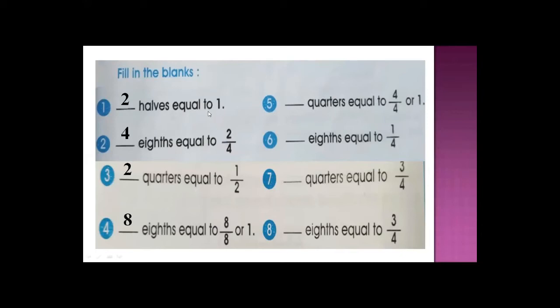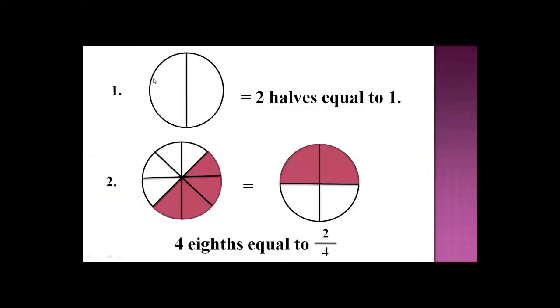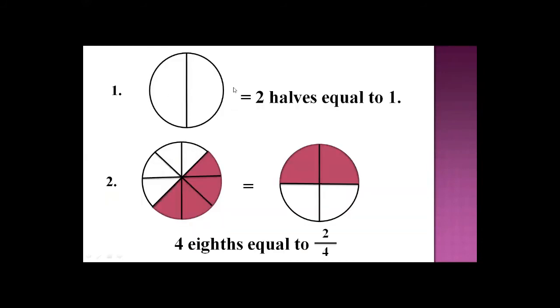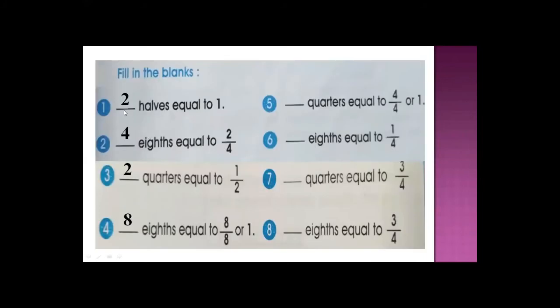They are asking how many halves equal to 1. What you have to do here, just make a circle and halve it. Make 2 halves. So, one circle is equal to how many halves? They are asking about dash halves equal to 1. So you take a whole circle, divide it. So how many halves equal to 1? 2 halves. 1 half and 2 half. Okay. You write here 2. Now move to next.